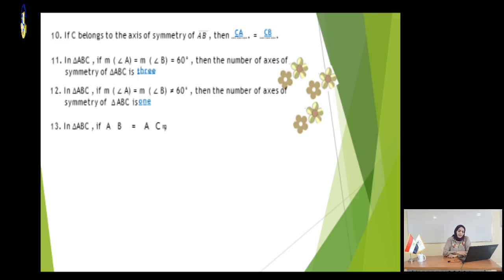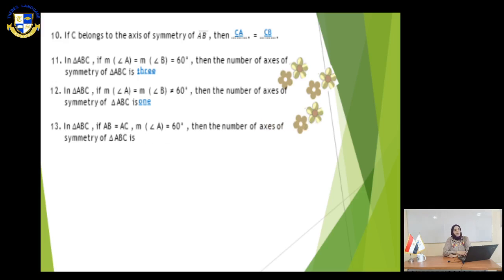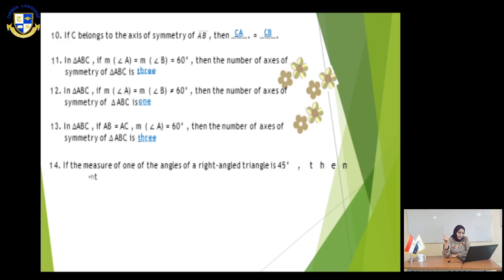Number 13, in triangle ABC, if AB equals AC, and the measure of angle A equals 60, then the number of axes of symmetry here is 3. That is because the triangle here is an equilateral triangle. Number 14, the measure of one of the angles of a right angle triangle is 45. Then if we have a right angle and one angle is 45, that means the third angle is 45. So the triangle is an isosceles triangle. So we have only one axis of symmetry.